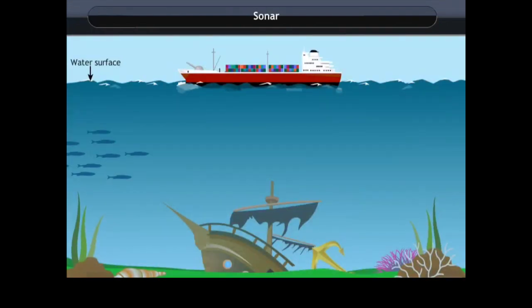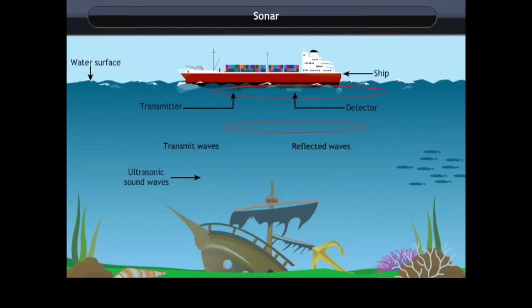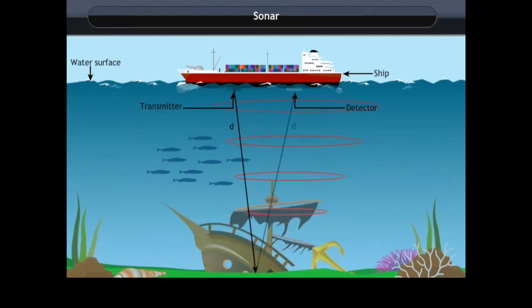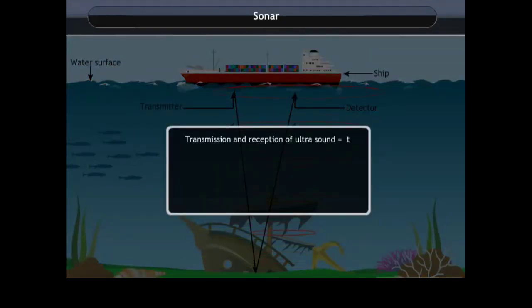Sonar has a transmitter and a detector installed in ships. The transmitter produces ultrasonic sound waves which travel through the water, and after striking the object on the seabed, they are reflected back to the detector. The distance of the object can be calculated by knowing the speed of sound in water and the time taken between the transmission and reception of ultrasound. If the time taken for transmission and reception of ultrasound is t and the distance travelled by the ultrasound is 2d, then 2d = v × t, or d = v × t / 2.